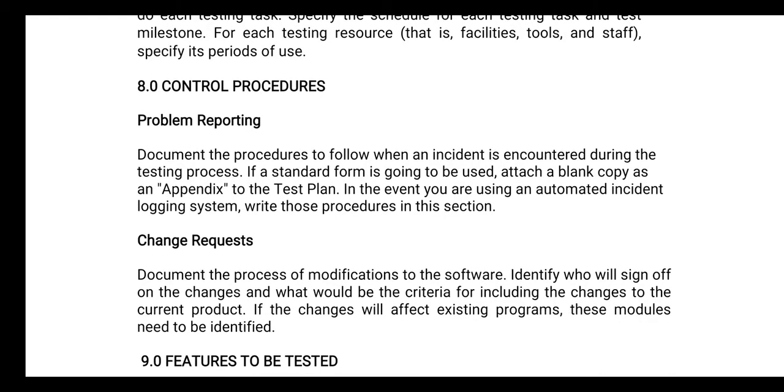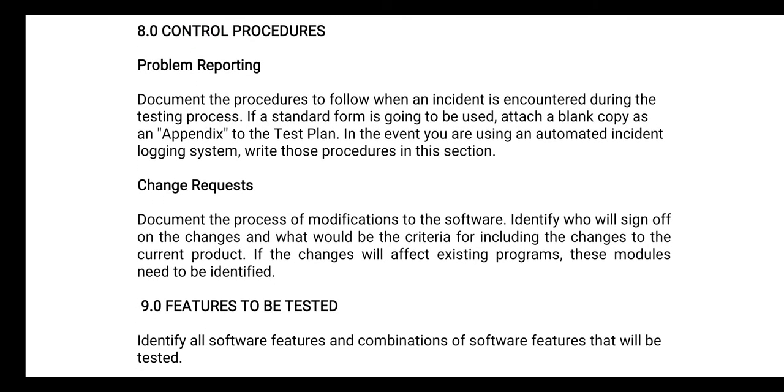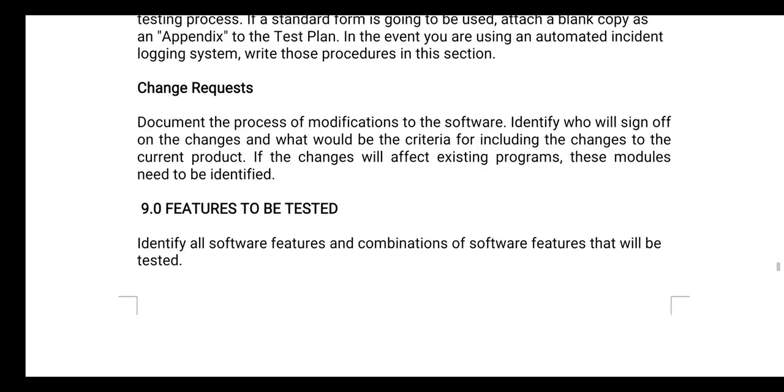Next is the control procedure. You need to specify the problem reporting and change requests. What kind of problems may happen, and what kind of changes you need to make, you need to specify over here.